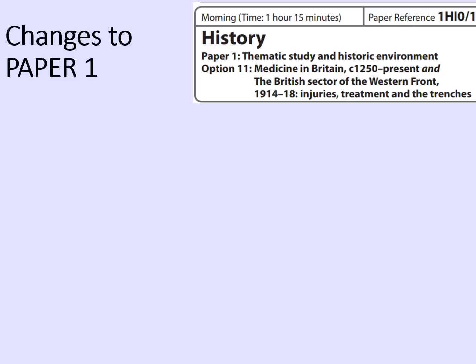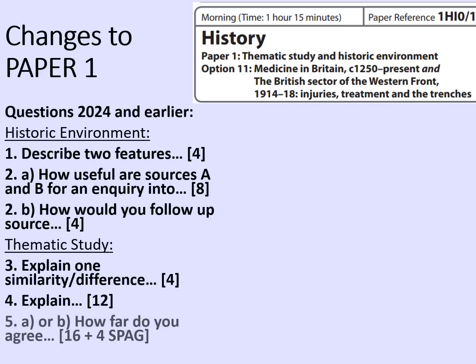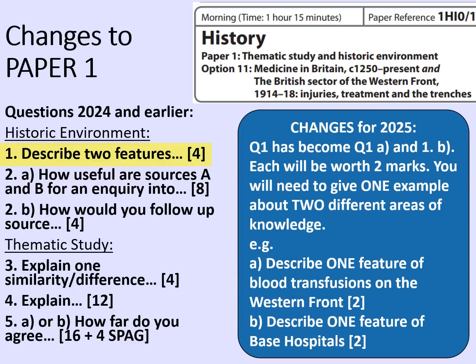Firstly, a reminder of the changes to the paper in this year, 2025. In 2024 and earlier, these were the questions that you would find within the paper. There's one key change here, and that is to the describe two features question, which was worth 4 marks. Here's how it's changed. So in 2025, question 1 has become question 1A and question 1B. Each will now be worth 2 marks.